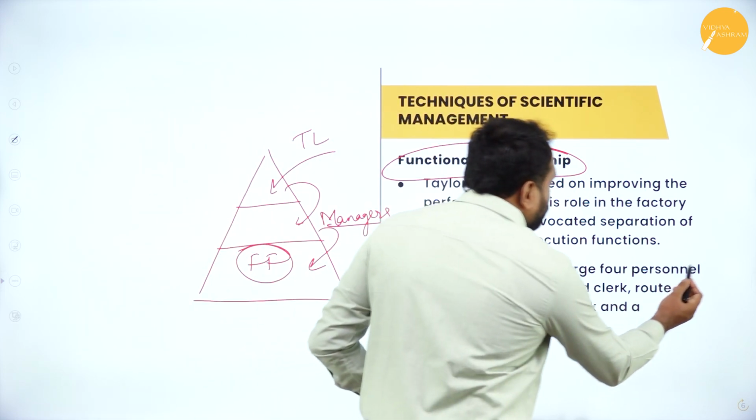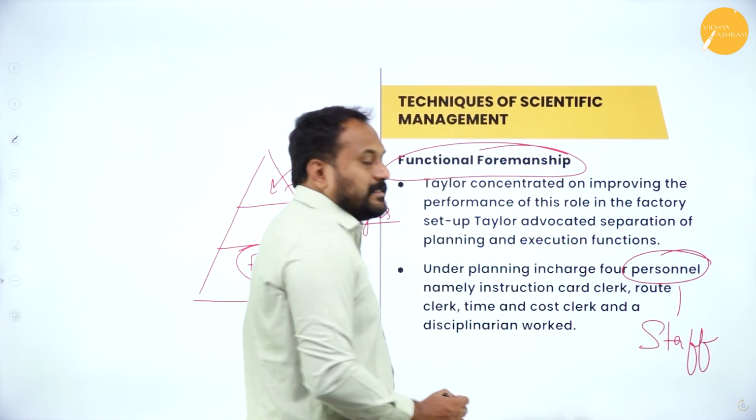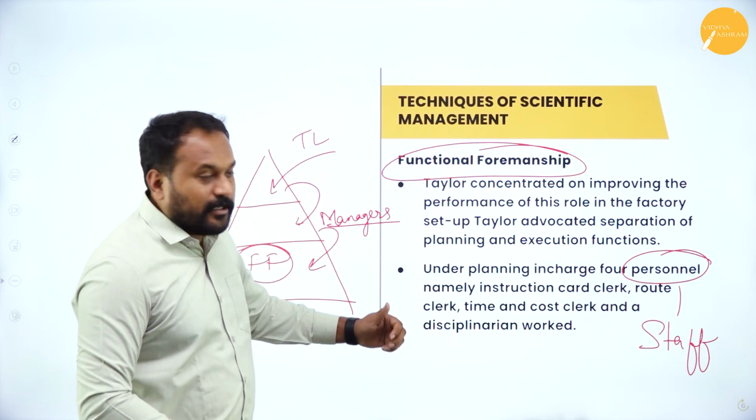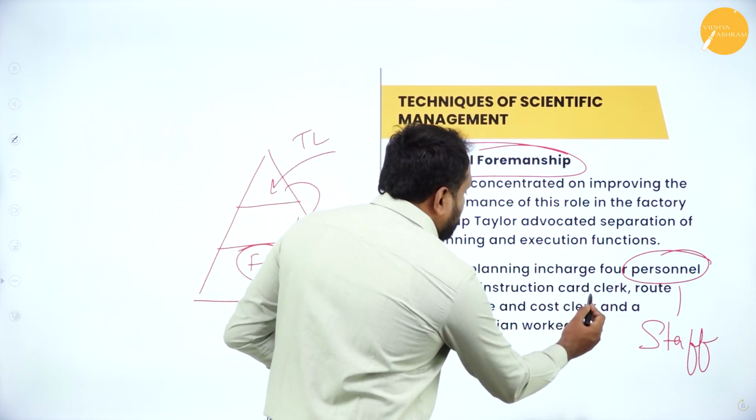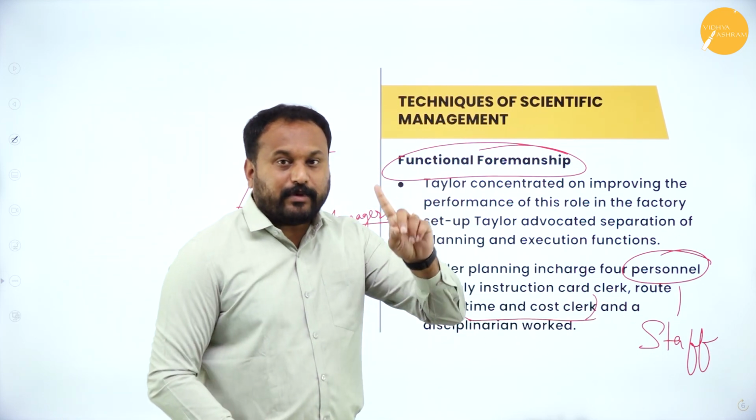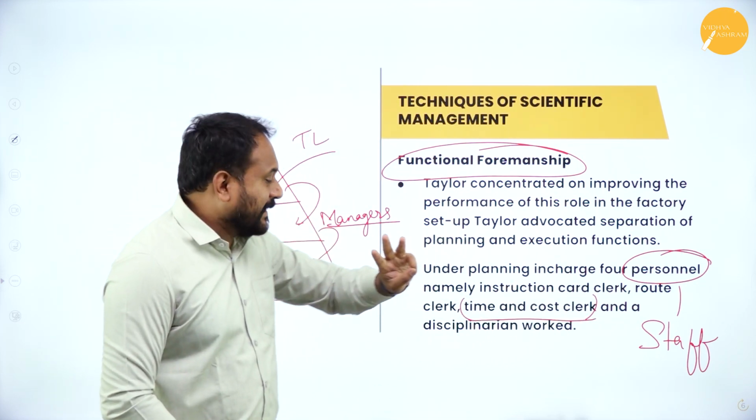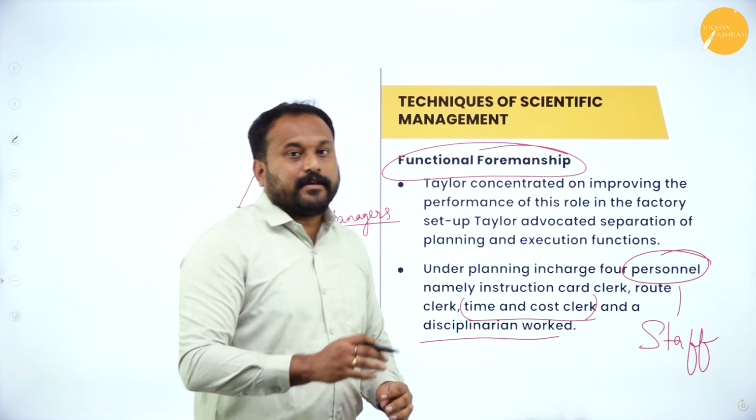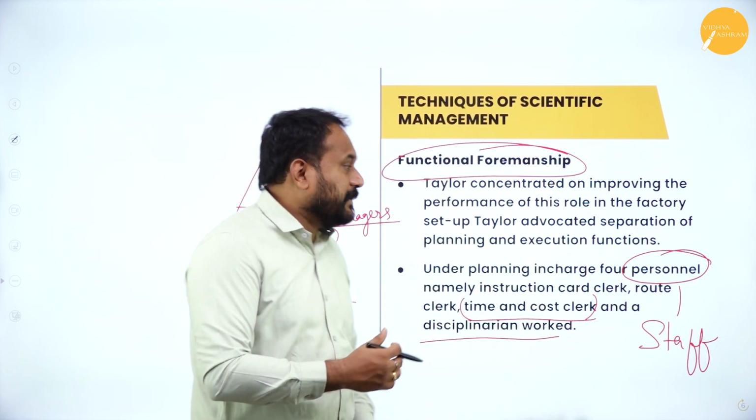The word personnel means staff. What is the meaning of personnel? Personnel means staff. So there are 4 staff, namely instruction card clerk, route clerk, time and cost clerk, and the last one is disciplinarian, a person who will actually go with the real discipline. You have instruction card clerk, that is one, route clerk is second, time and cost clerk is a third one, and the last one is the disciplinarian. So there are 4 people, right? In functional foremanship, he has given 4 to one of the departments.